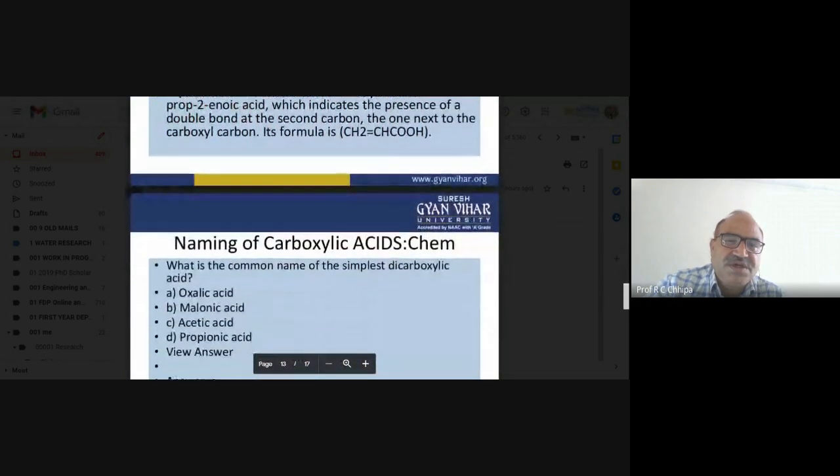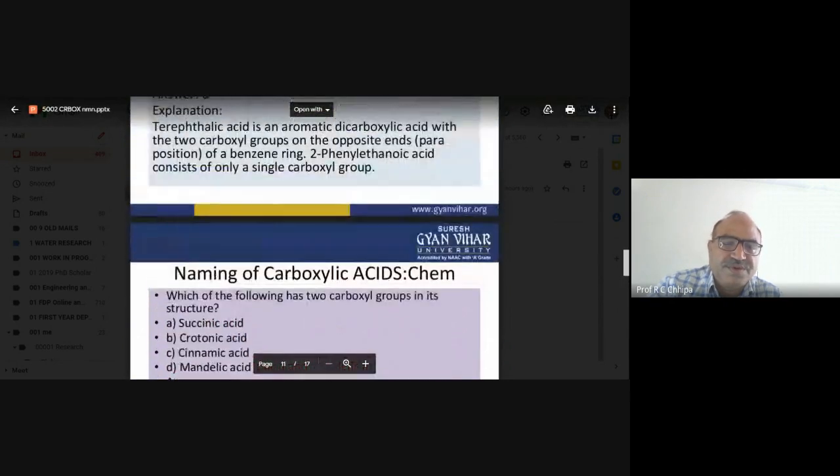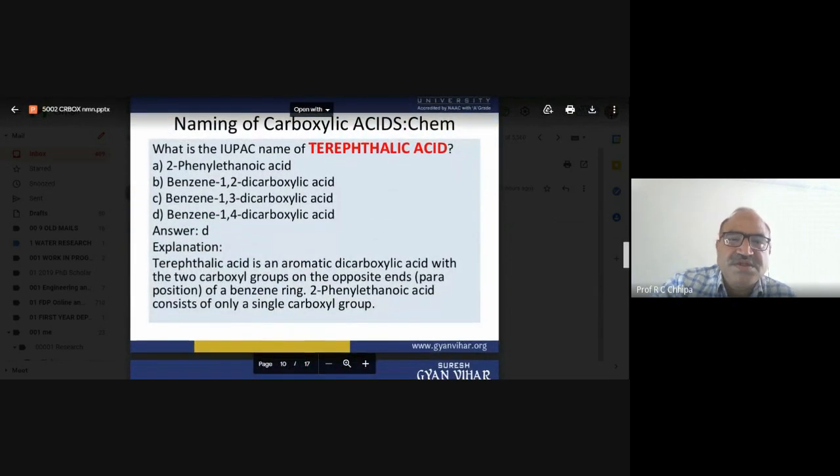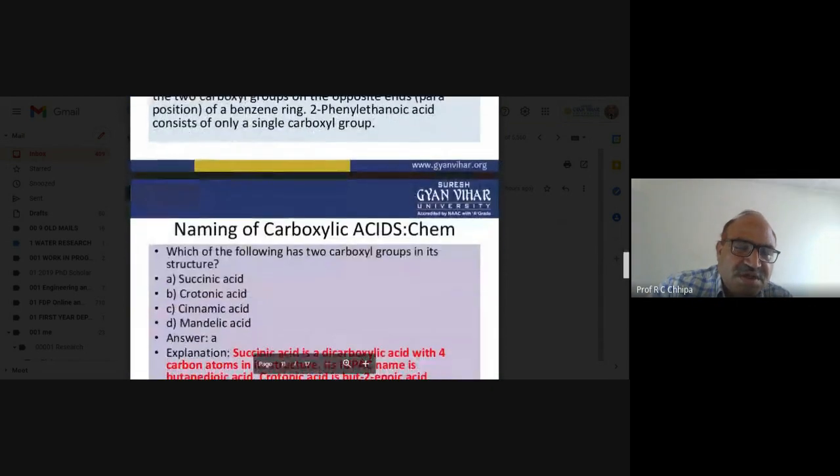Okay. So here we can see which one will be the correct answer in this case. And the correct answer is benzene ring 1,4-dicarboxylic acid, because the carboxylic groups are arranged at the 1 position and 4 position. So terephthalic acid is an aromatic dicarboxylic acid with the 2 carboxyl groups at opposite ends, the para position of a benzene ring. 2-phenyl ethanoic acid consists of only one single carbon.